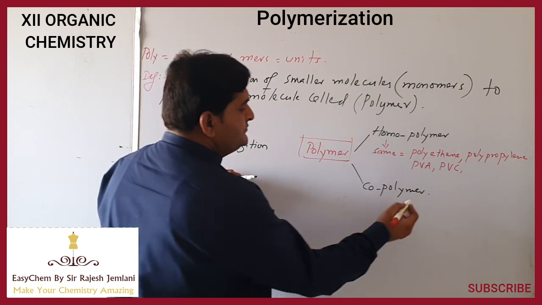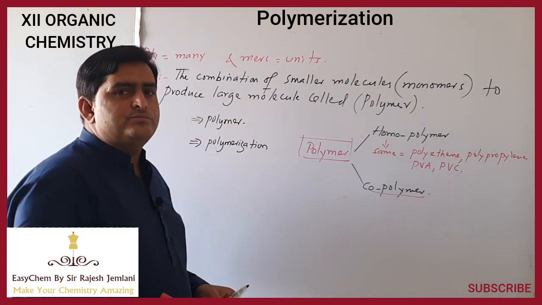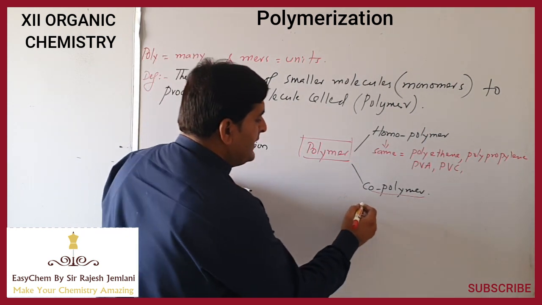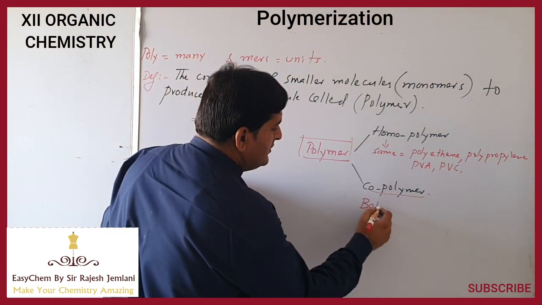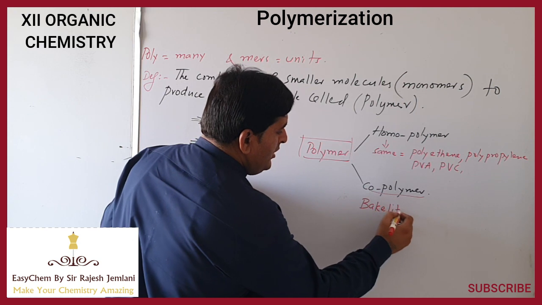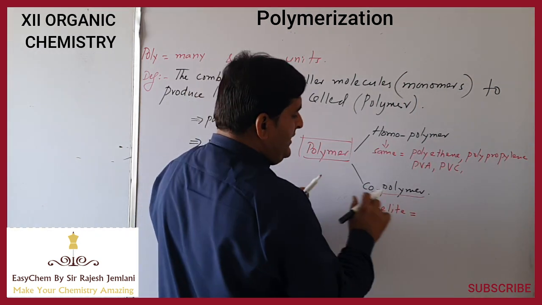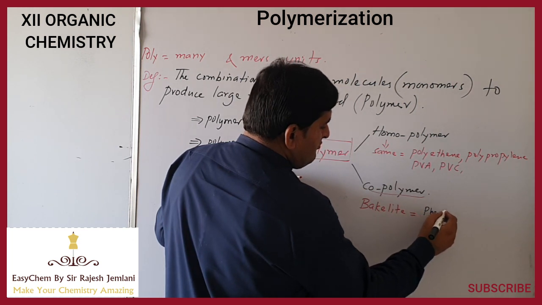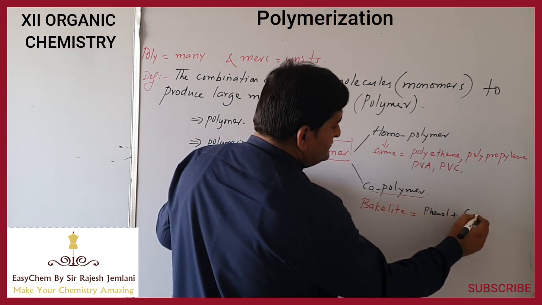In copolymer, we use more than one kind of monomer. For example, bakelite is a polymer formed by phenol plus formaldehyde.